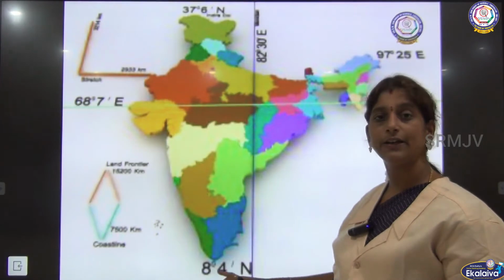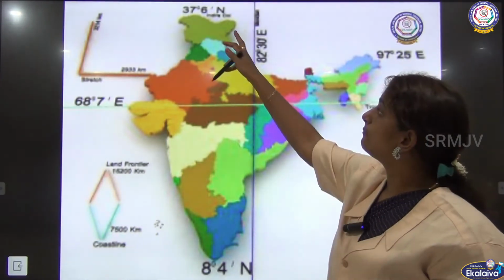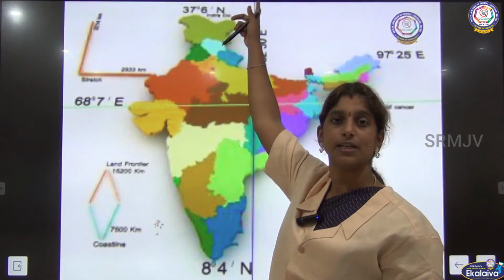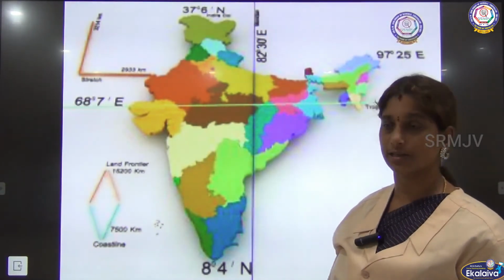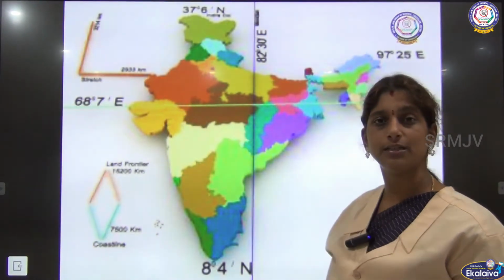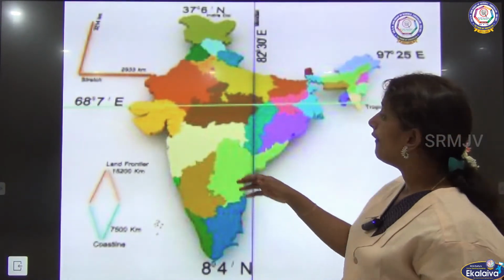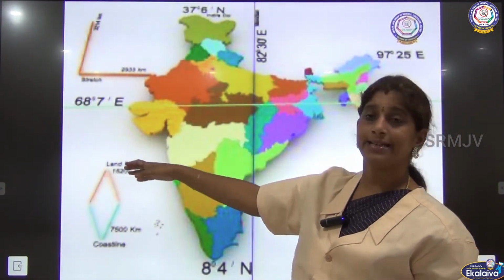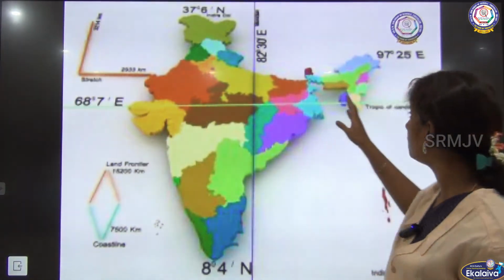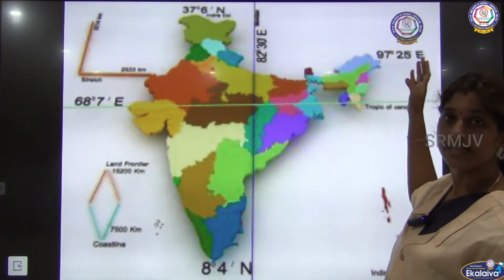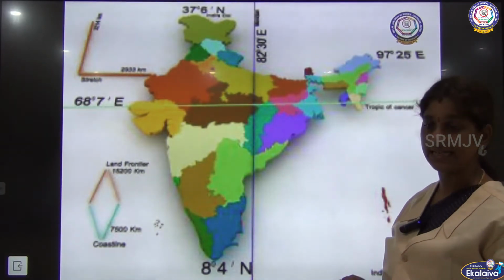This is the latitudinal measure. Then how about the longitudinal measure? It is from 68 degrees 7 minutes east up to 97 degrees 25 minutes east.